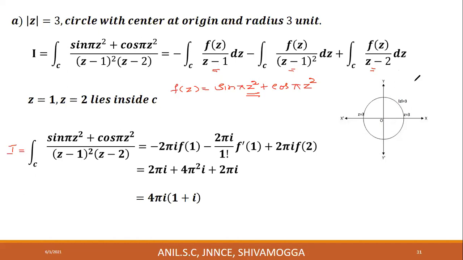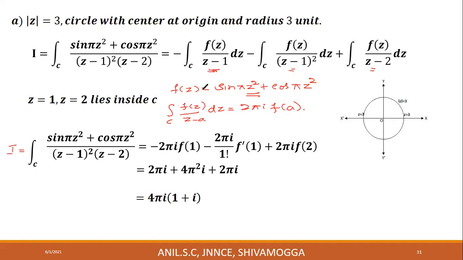If the point lies outside C, Cauchy's theorem is to be applied. That means you can directly make the integral 0. If it lies inside C, Cauchy's integral formula is to be applied. What is Cauchy's integral formula? Integral over C, f of z divided by z minus a into dz is equal to 2 pi I into f of a.